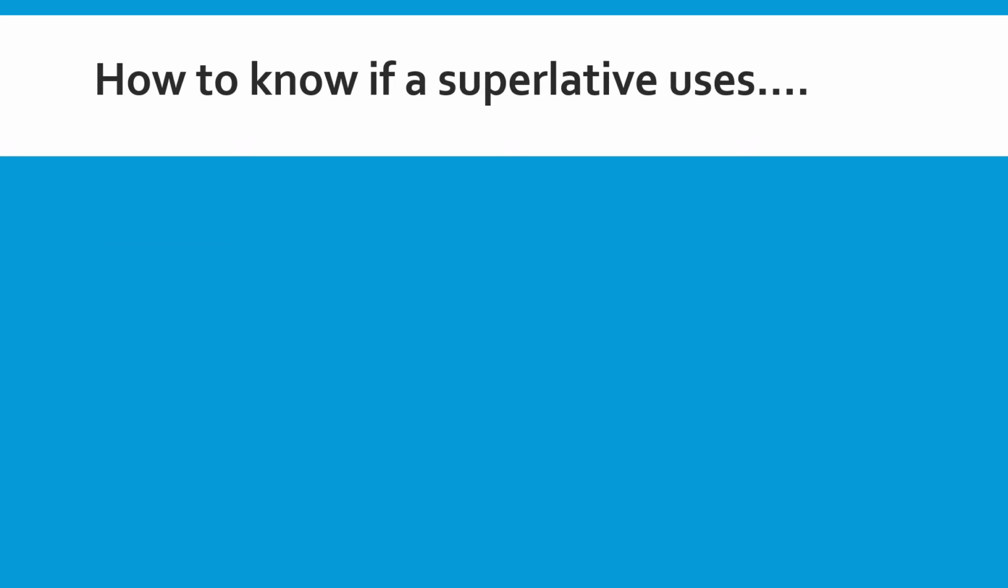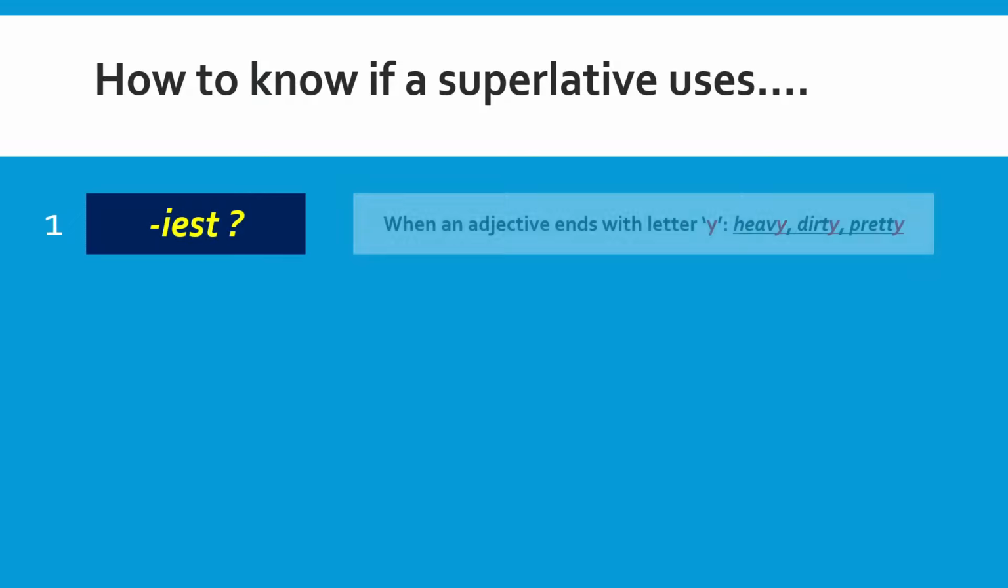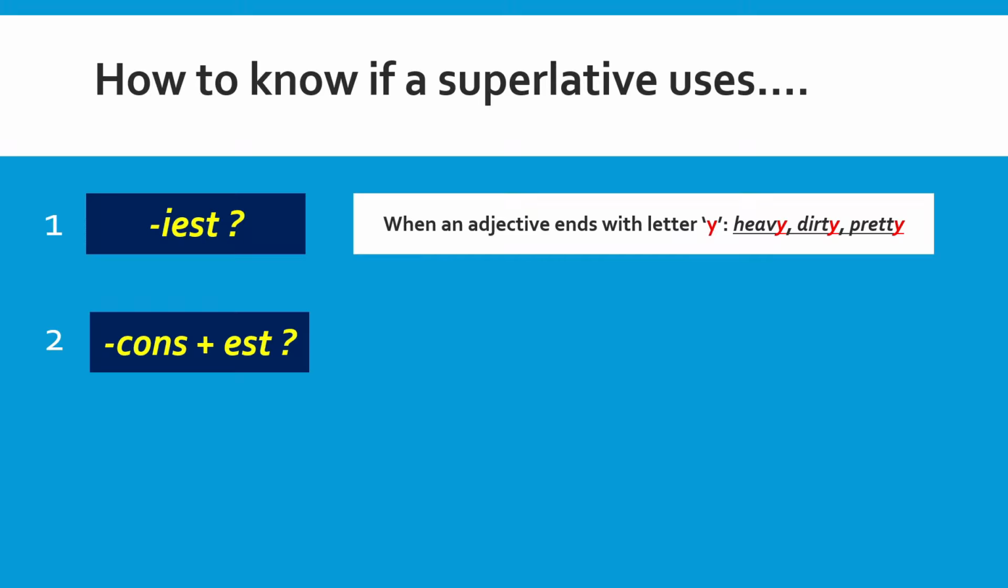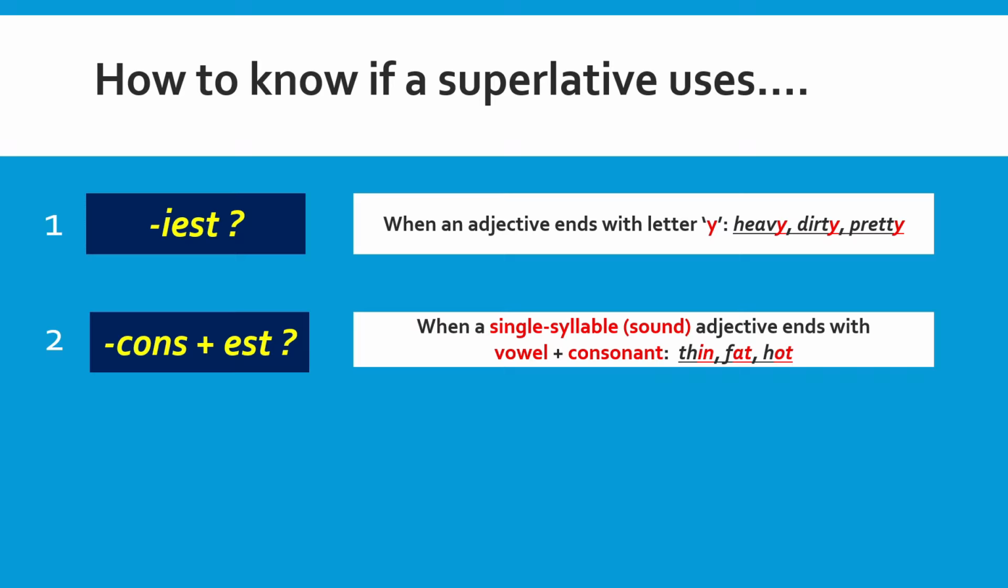Irregular superlative adjective means the spelling of the adjective in superlative form is totally different from the positive form of it. But how do we know if a superlative uses IEST? It's very easy. When an adjective ends with the letter Y, for example, heavy, dirty, and pretty, then we need to change to IEST when it's in the superlative form. How about for a consonant with EST? For example, when a single syllable or single sound adjective ends with a vowel plus consonant, for example, thin, fat, and hot,